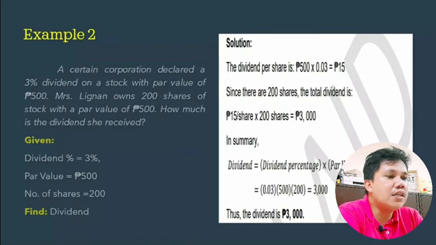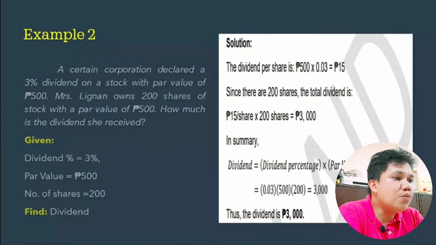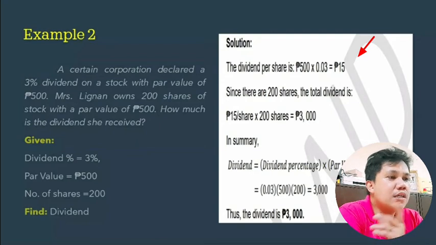Ayun yung dineclare ng corporation. Ang par value ng corporation na to is equal to 500 pesos. Ngayon, ang number of shares ni Mrs. Lingan is 200. So, para makuha natin yung dividend niya, we're going to multiply 500 times the 3%, which is 15 pesos. Kasi yun yung dividend niya sa kada share.